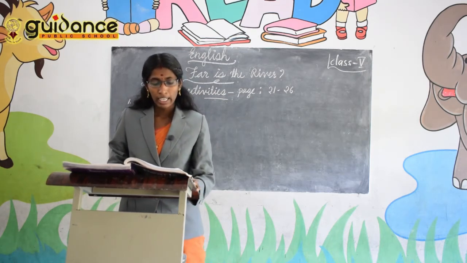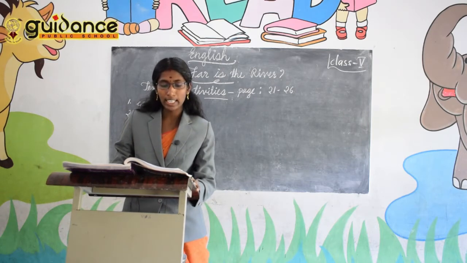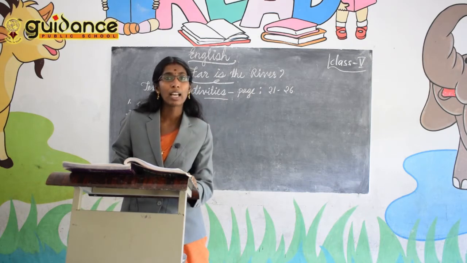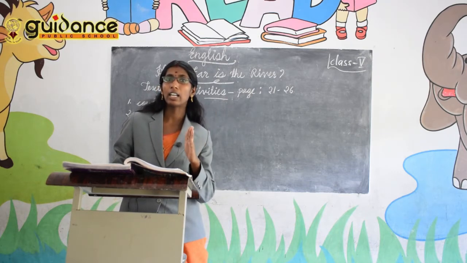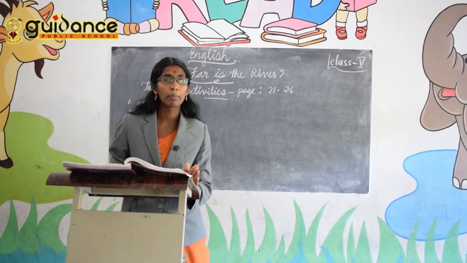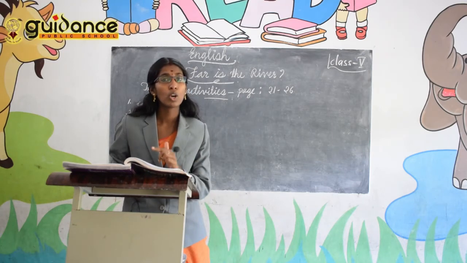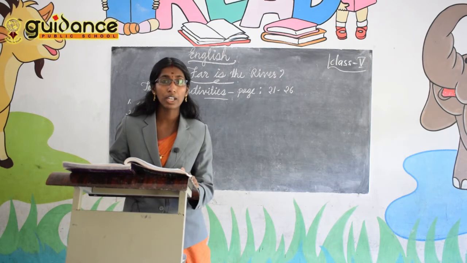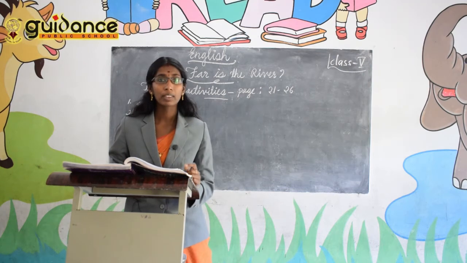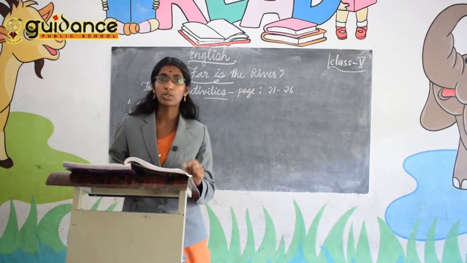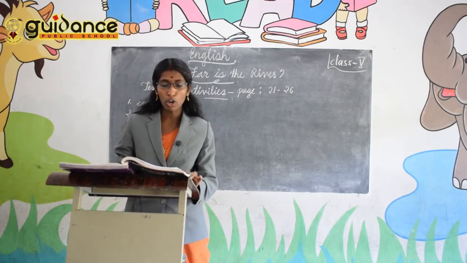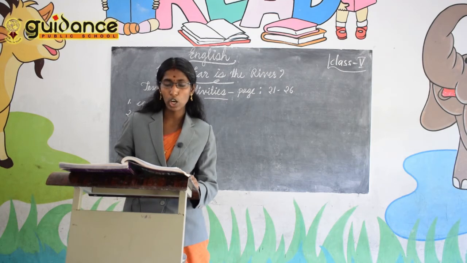Third one: here was the opportunity he had waited for. What was the opportunity the boy had waited for? Because he wanted to see the river and his parents were not at home. If the parents were at home, what happened? They would not allow him to go along to the river. So that day his parents were not there. That's why he decided to go to the river that day itself. So the question is, here was the opportunity he had waited for. So what was the opportunity?